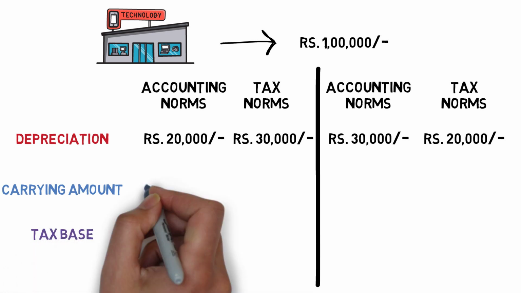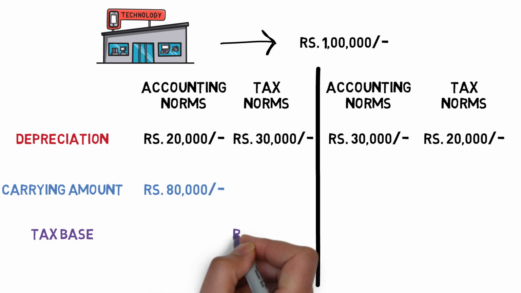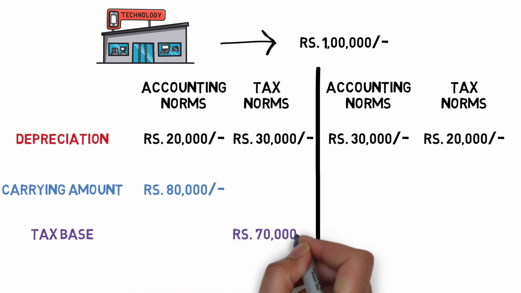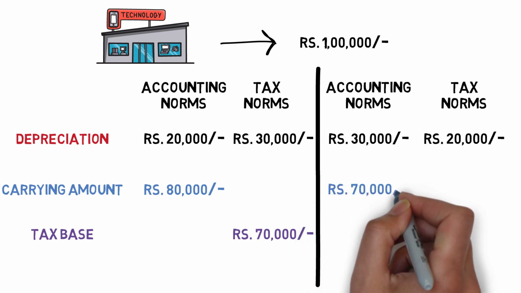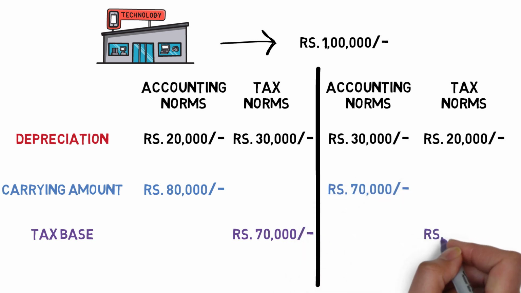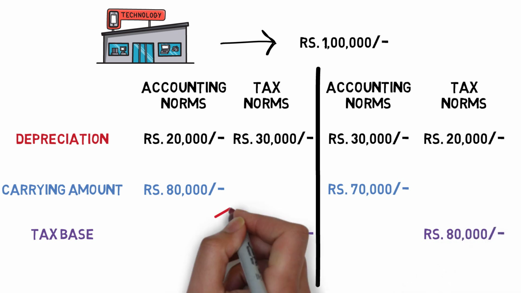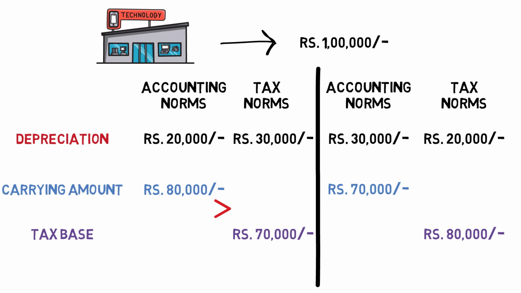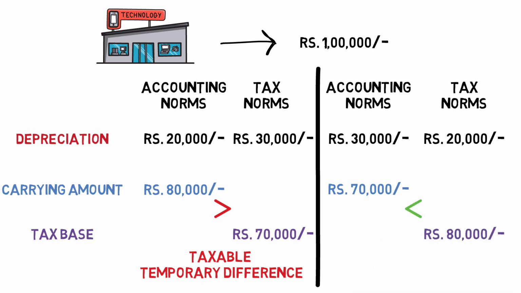The carrying amount would be 80,000 in the first case and tax base would be 70,000. And in the second case, the carrying amount would be 70,000 and tax base would be 80,000. As you can see, the carrying amount of the asset is greater than tax base in the first case. Hence, taxable temporary differences may have arisen. And in the second case, carrying amount is less than tax base. Hence, it is a case of deductible temporary difference.